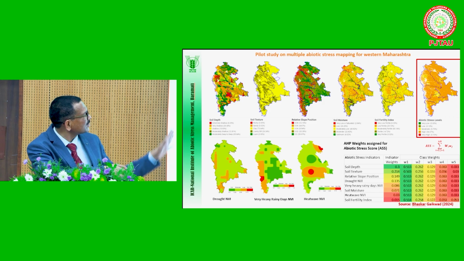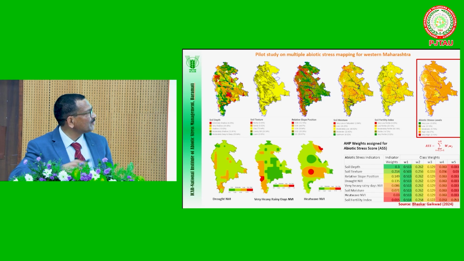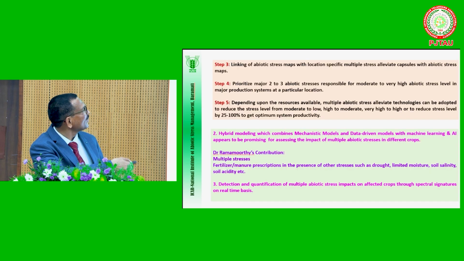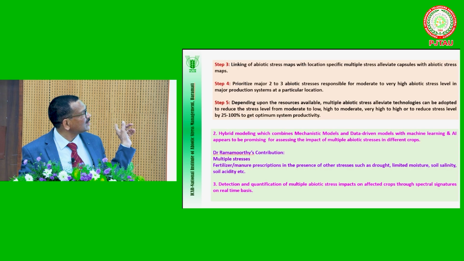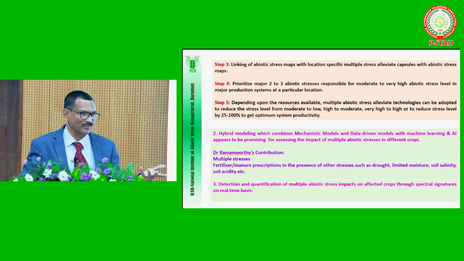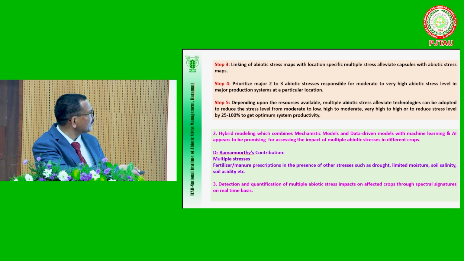These are the multiple stresses. Drought is considered, heavy rainfall is considered, heat wave is considered, along with our soil edaphic stresses. So together we are now developing the maps. This we will extend to at least arid and semi-arid India. And after developing such technologies and maps, if we put them together, we can popularize them among the farmers. Of course, for the extension department and other departments, it's easy. Like that, we are working.